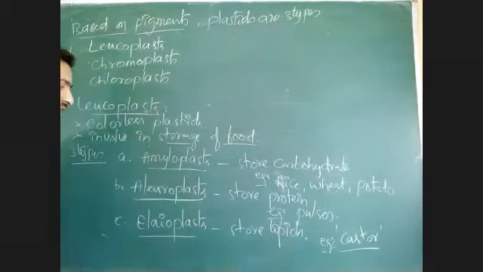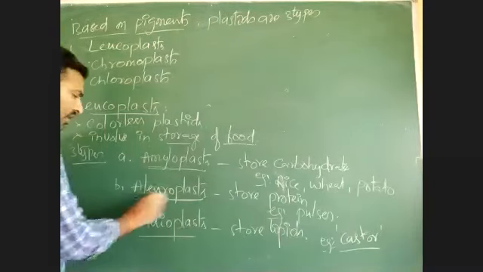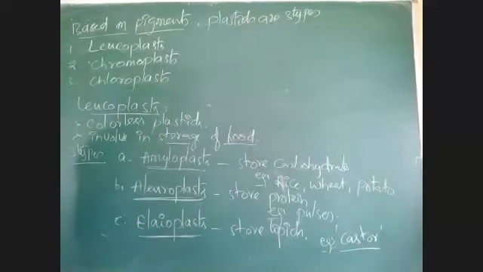They are divided into amyloplasts, aleuroplasts, and elaioplasts. Amyloplasts store carbohydrates, aleuroplasts store protein, and elaioplasts store lipids. Anyway, these leucoplasts are three types.